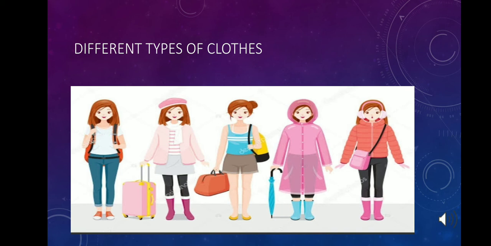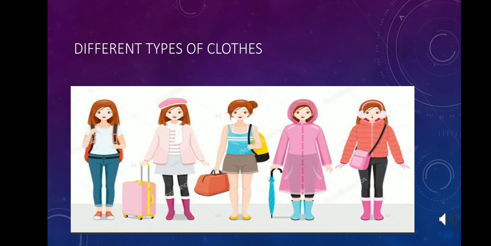Now come to the next type of clothes, that are silk clothes. We also wear clothes made of silk. We get silk from the silkworm. It lives in a cocoon made of long sticky thread. This thread is used to make silk clothes.